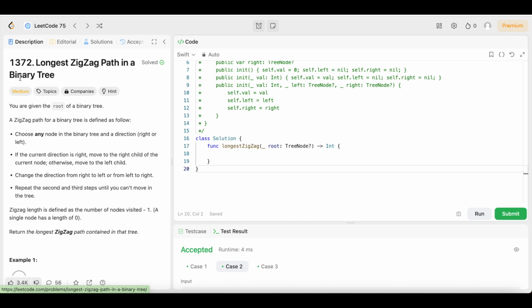We're in the depth first search part of the binary tree section in LeetCode 75. If you're looking for us, we're doing LeetCode 75, guys. So let's see what the question says.